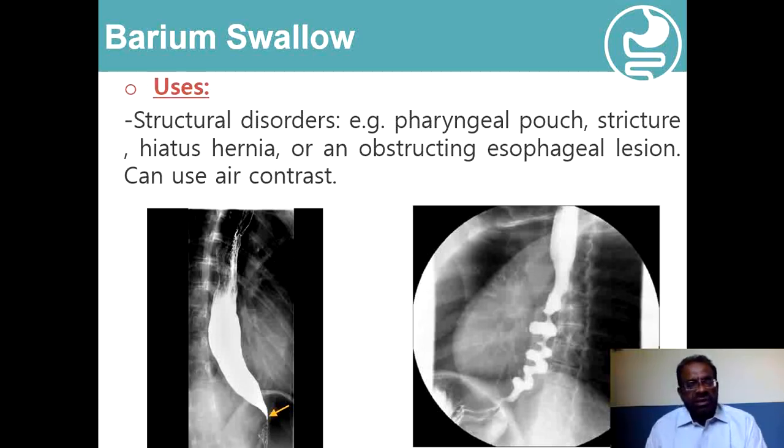And in these two X-rays, the barium swallow on the left side indicates the presence of narrowing in the lower part of the esophagus, which is like a bird beak, and the proximal part of the esophagus is hugely dilated, giving a sigmoid type of appearance, and this is the appearance which we see in patients with achalasia. And on the right side we have the appearance which we see in diffuse esophageal spasm, a corkscrew type of appearance on the barium swallow.